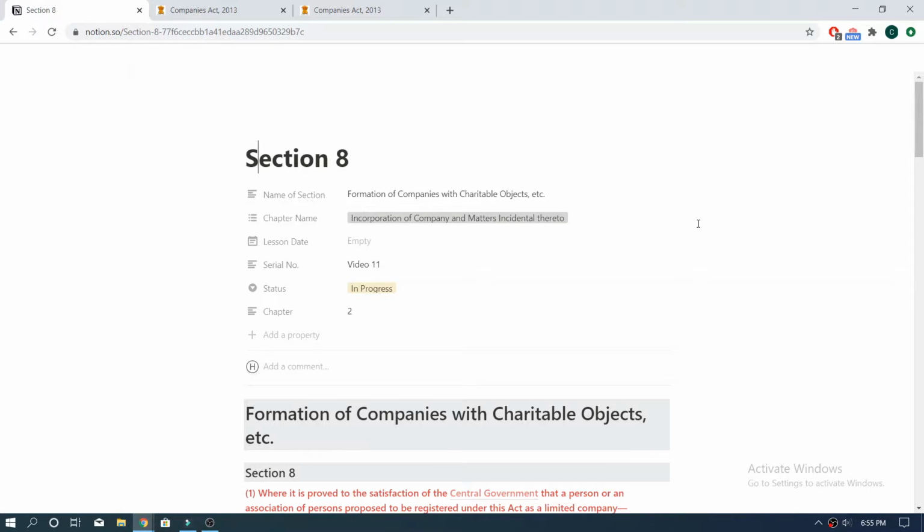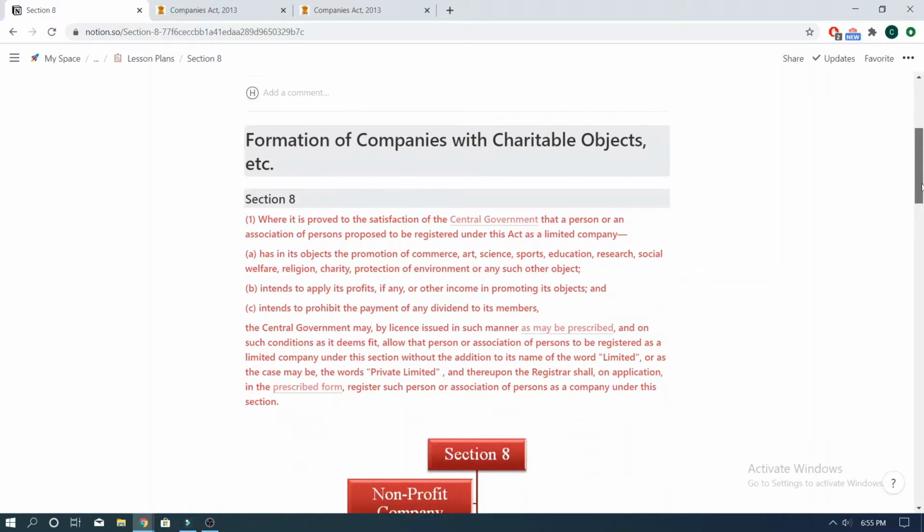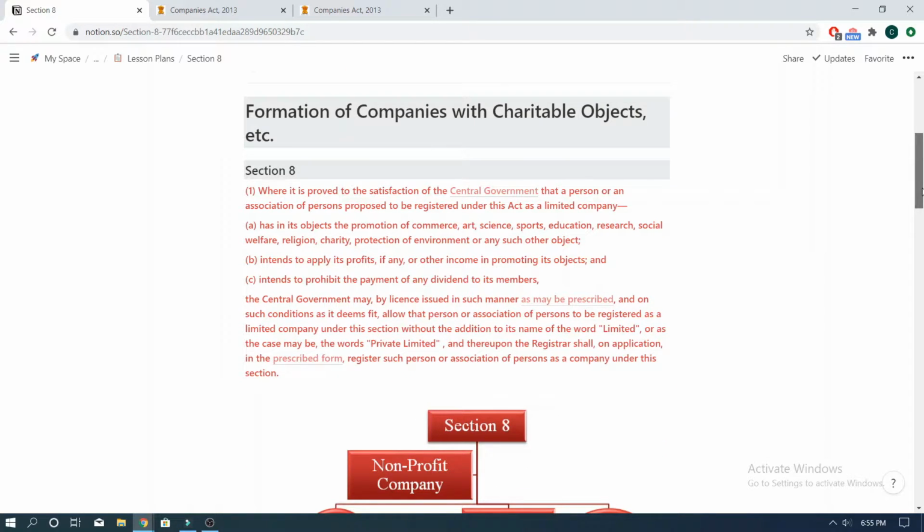I hope you guys are doing absolutely fine and are adequately caffeinated, because today we are going to discuss Section 8 of the Companies Act 2013, which deals with formation of companies with charitable objects. These companies which are incorporated for pursuing charitable objects are known as Section 8 companies, or as we popularly know them, non-profit organizations. A well-renowned Section 8 company is Reliance Foundation, which was founded by Mr. Mukesh Ambani, and it is affiliated with Reliance Industries Limited.